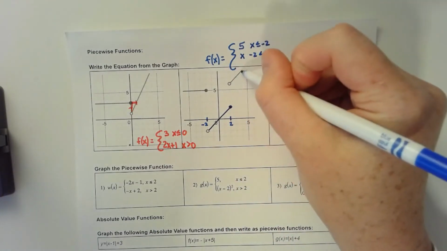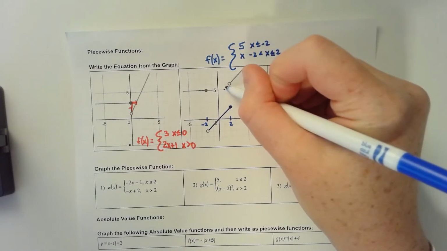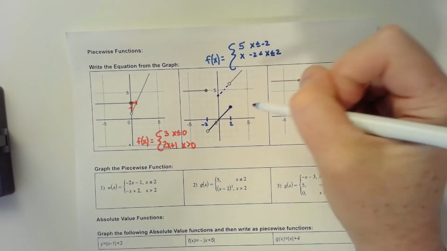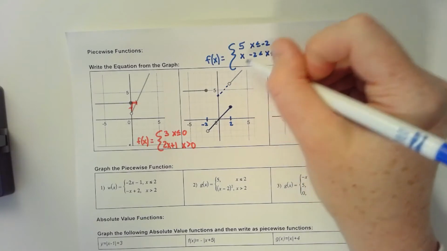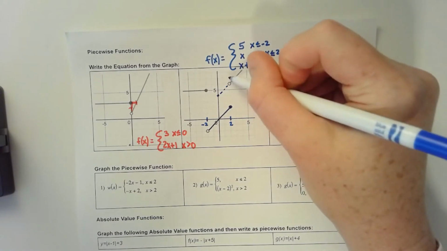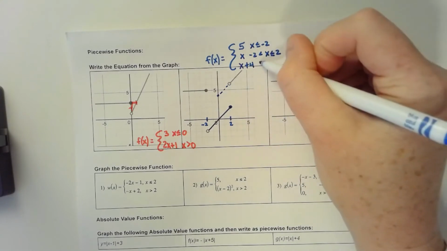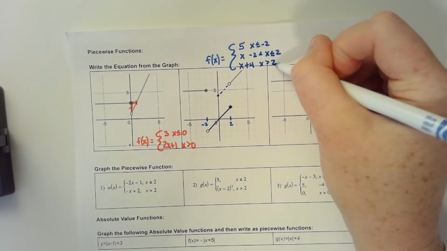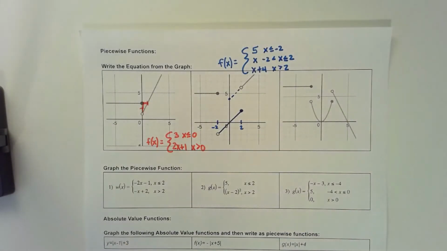And then this line up here looks like if we continued down, it would touch at 4, and it still has a slope of just 1. So x plus 4 is just for all the values of x that are greater than 2. All right, and then let's look at the third one.